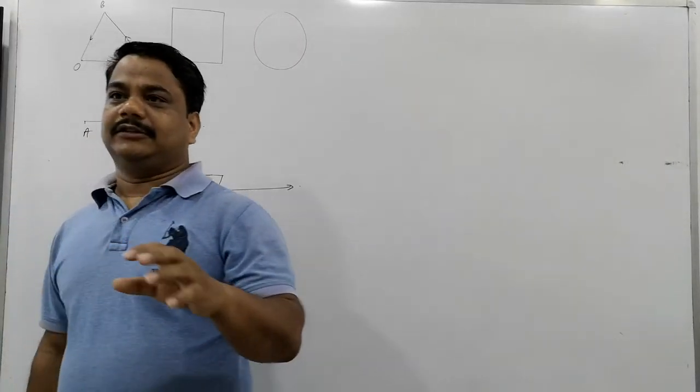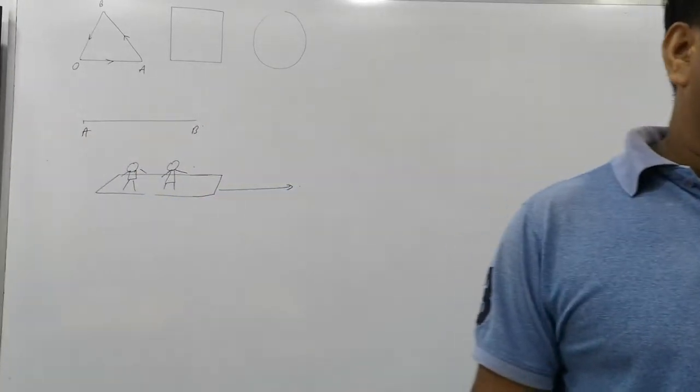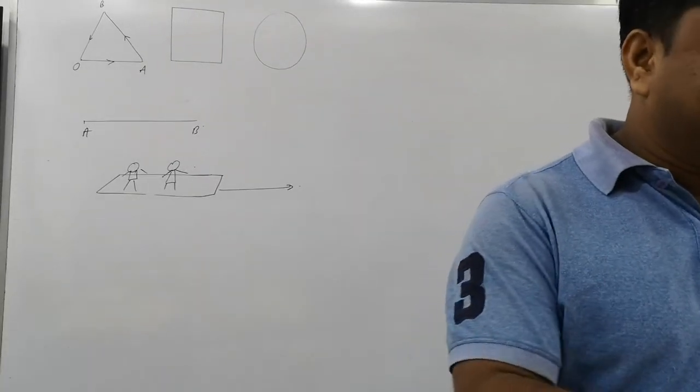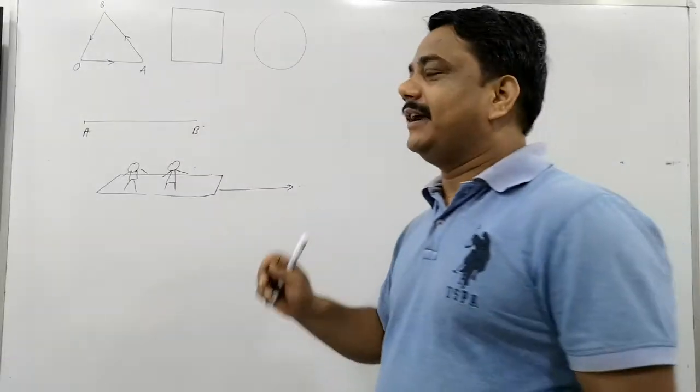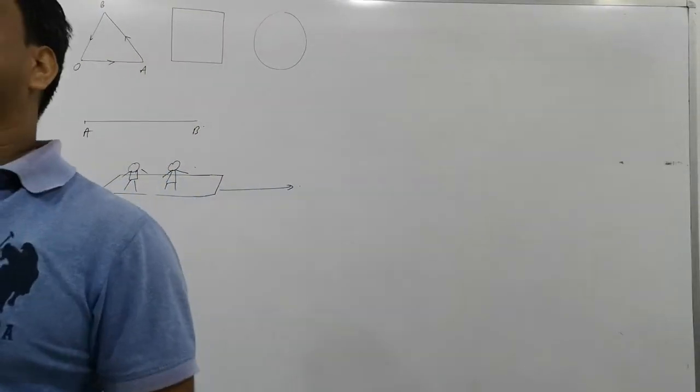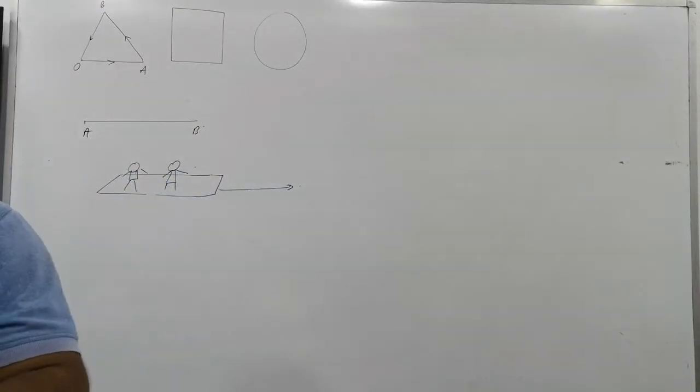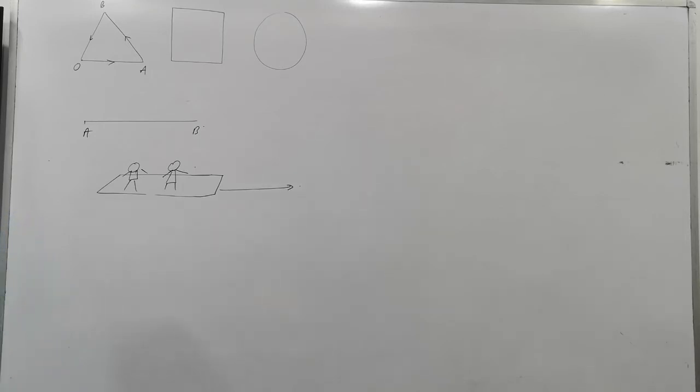So far we have discussed this, and the question comes for 1 or 2 marks. So what will you write exactly? The main point is this. We will write the answer as: motion and rest are relative. If one object is at rest, then the other appears to it to be in motion. It compares the motion of the object with its surroundings. So the object which is at rest with respect to its surroundings will experience the other object in motion.